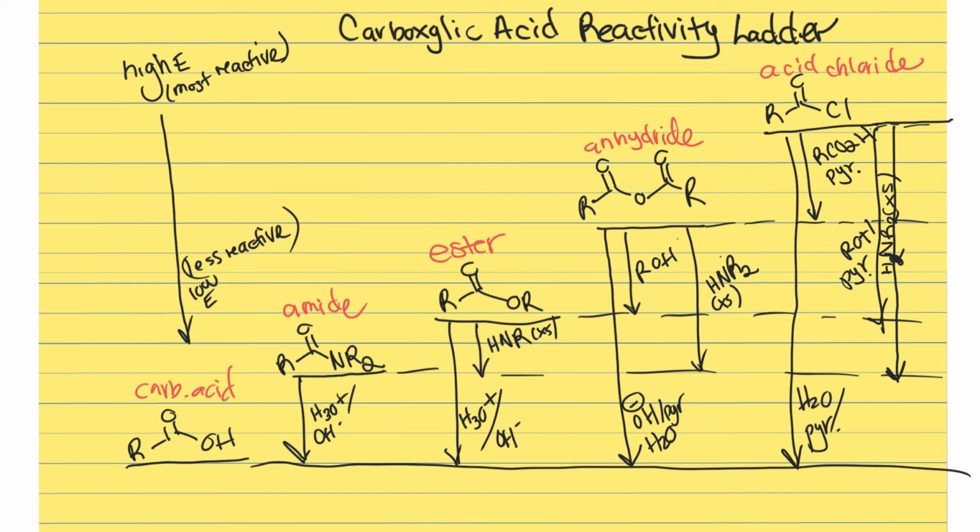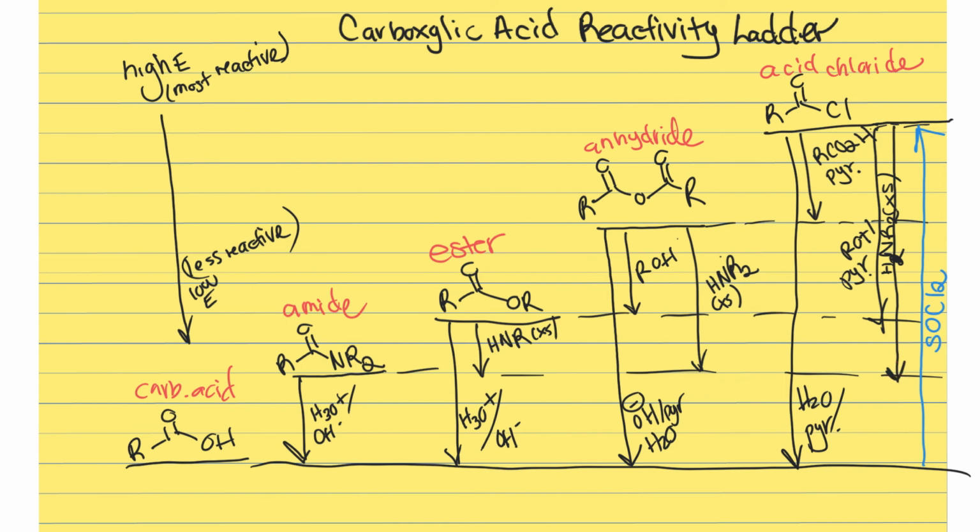Now, those were all the arrows to what they can do, but then some important ones are that we can actually climb the ladder. So those are ones to really point out. I'm going to do this one in blue just so the color stands out a little more. So one of the big ones is that the carboxylic acid, when it can become an acid chloride, it's the gateway to all the others, right? If you can get that transformation to happen, then look, we can cascade back down to all of these.